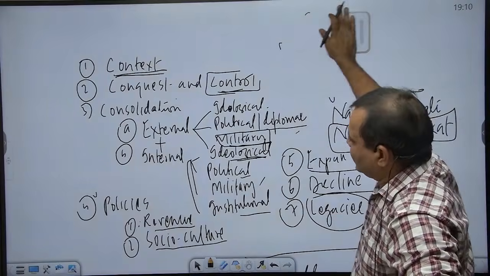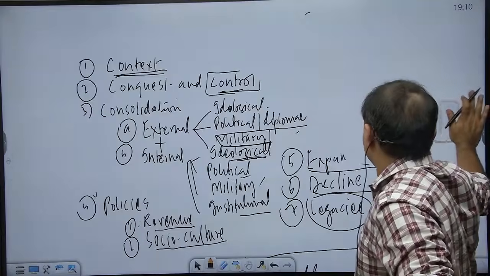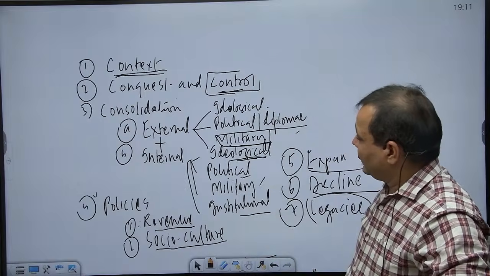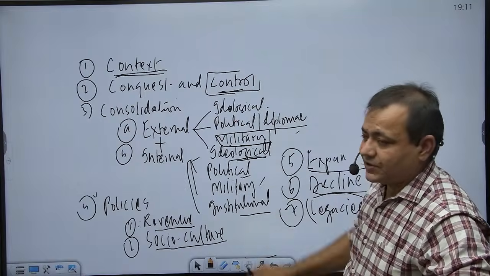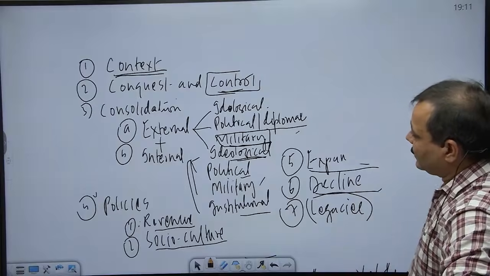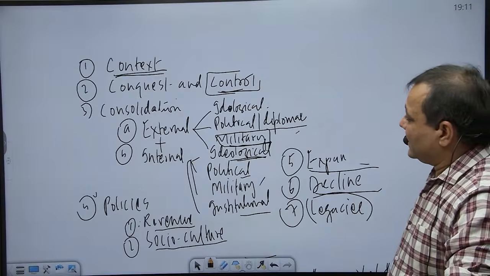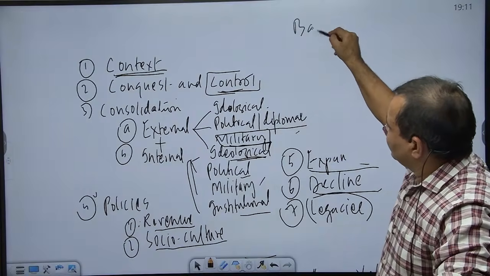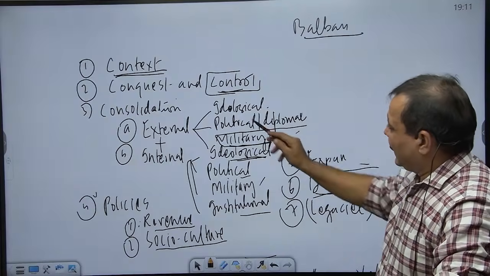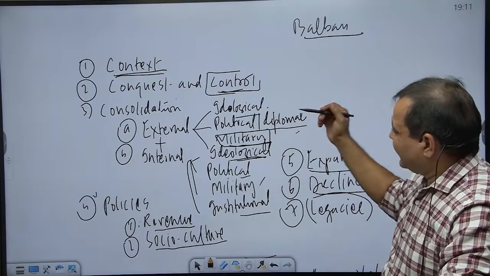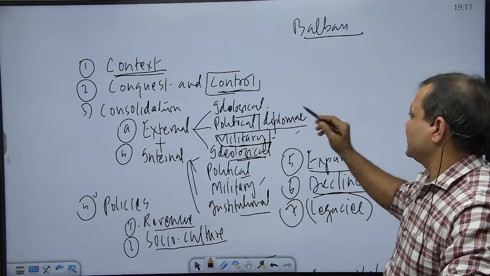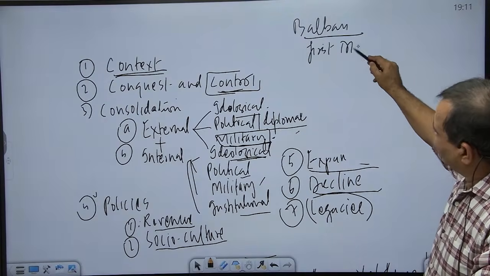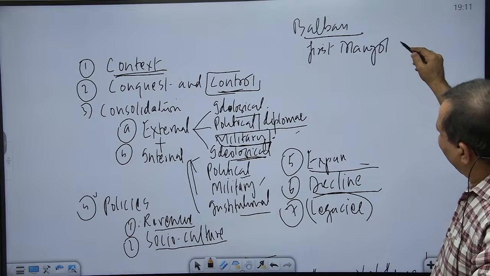Again, his name is not associated with conquest and control because this time was not favorable for expansion. So, no fresh conquest. But he is particularly known for consolidation, both internally as well as externally. So, now the details we are talking about belong to the Sultan whose name is Balban. Externally, ideologically, nothing important. Politically, nothing important. Yes, military consolidation. That first Mongol invasion, actual first Mongol invasion, right? Simple spelling. Mongol invasion.